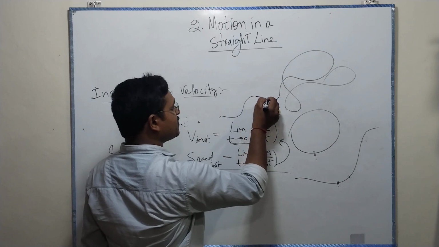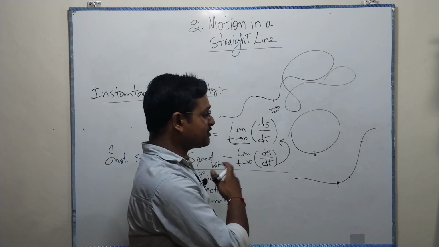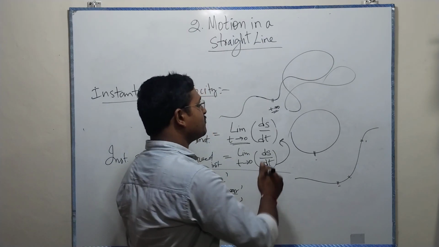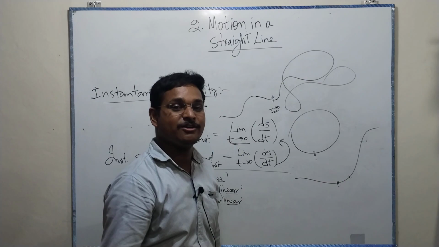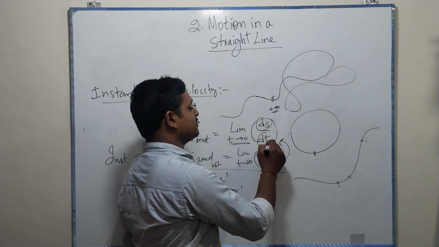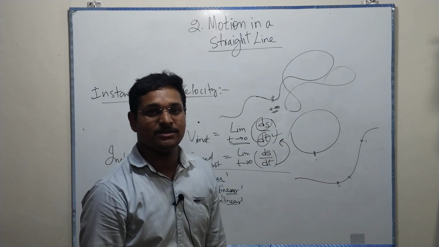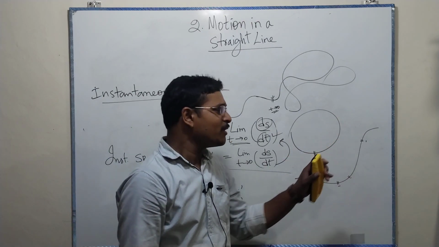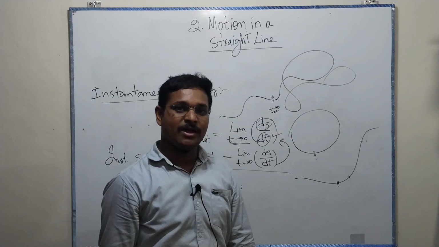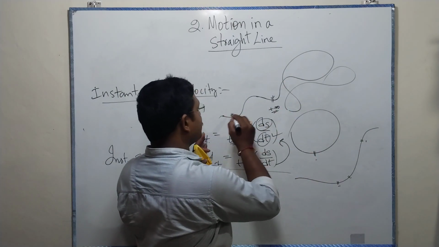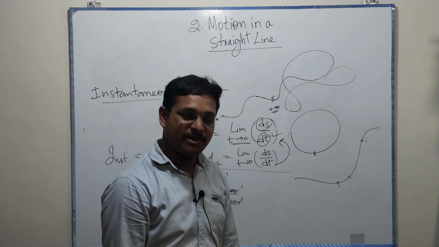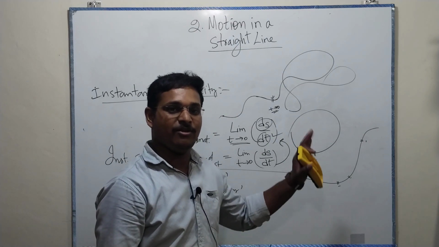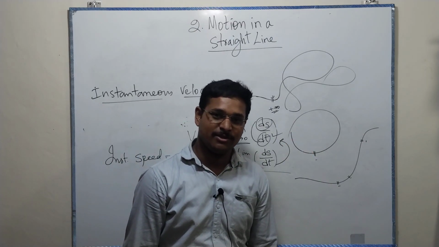Now every distance becomes a straight line. The shortest distance becomes a displacement. The rate of change of displacement is nothing but velocity, here the instantaneous velocity. Overall it would be average speed or average velocity, whatever. But here instantaneous speed equals instantaneous velocity. That's what we have to learn here.